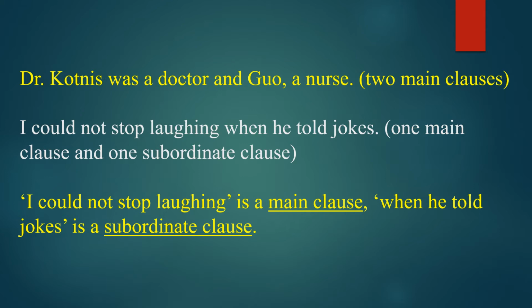You can see I could not stop laughing is the main clause, where when he told jokes is a subordinate clause. Individually, I could not stop laughing is a complete sentence. But the subordinate clause, when he told jokes, is dependent on the main clause, I could not stop laughing.